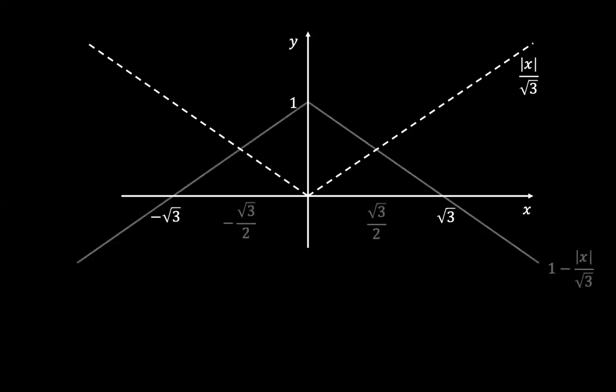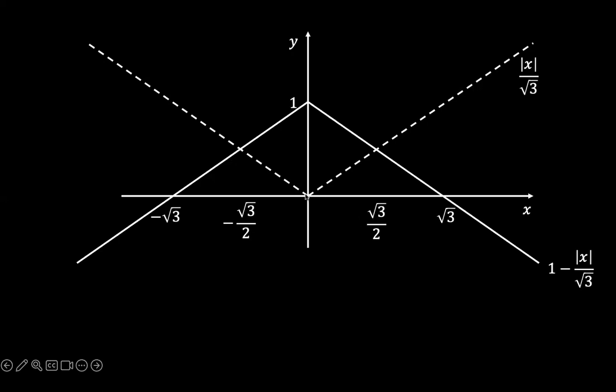Now, therefore, 1 minus the absolute value of x over root 3 is going to look like this. At 0, where the absolute value of x over root 3 is 0, 1 minus that is equal to 1. And when x over root 3 is 1, this graph crosses 0 and continues like that all the way in the negative direction. So these graphs cross each other at root 3 over 2, negative and positive, right?